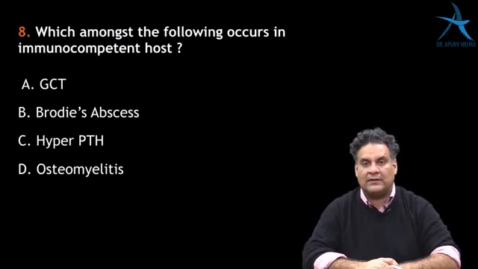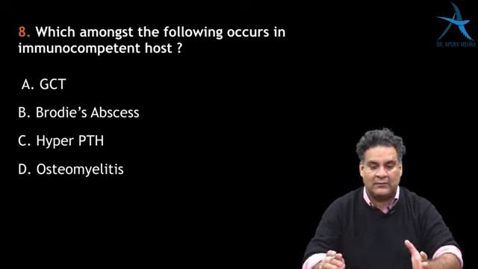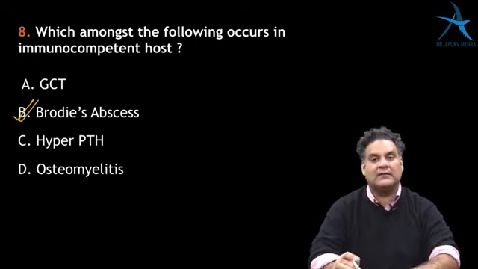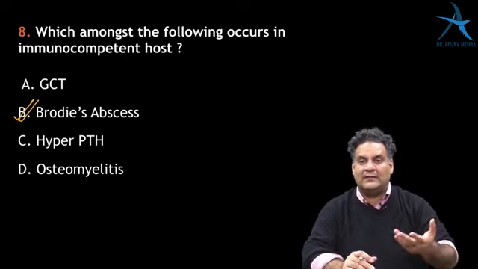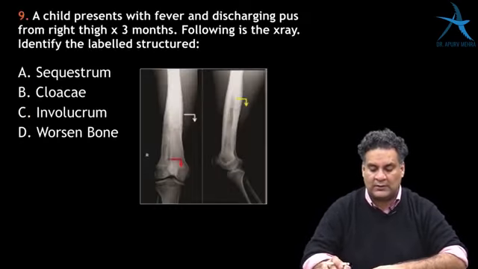Which among the following occurs in immunocompetent host? Again, another way of asking the same thing. The answer is Brodie's abscess. Otherwise, in HIV positive, Brodie's will not occur.